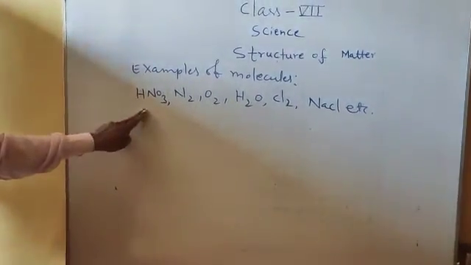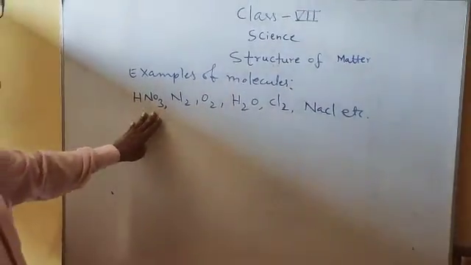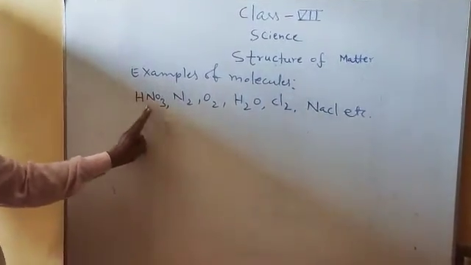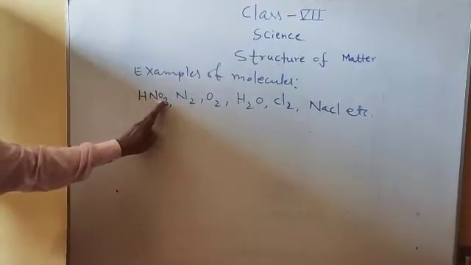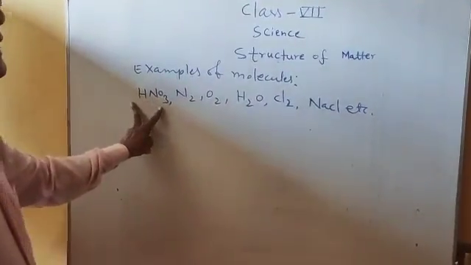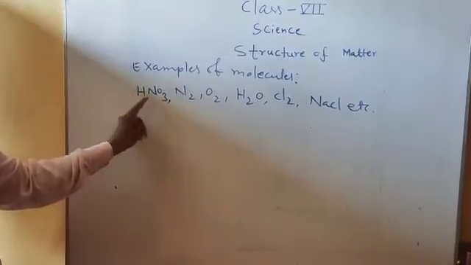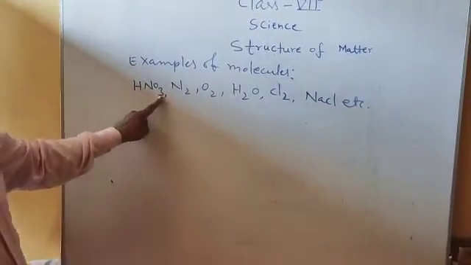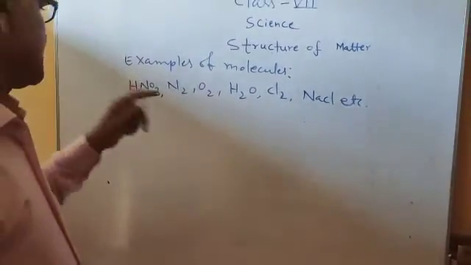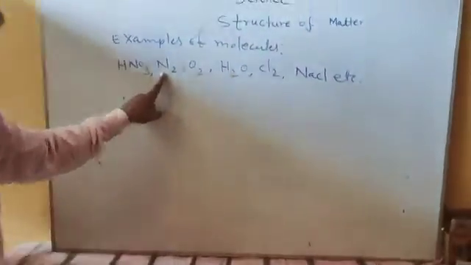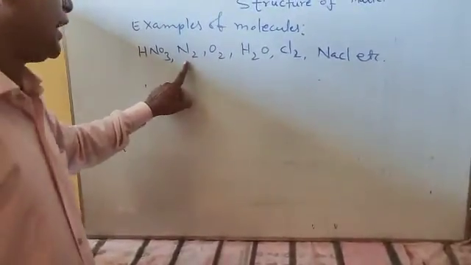In HNO3, three different kinds of elements are present: hydrogen, nitrogen, and oxygen. They combine chemically, and the ratio of all three elements is fixed.